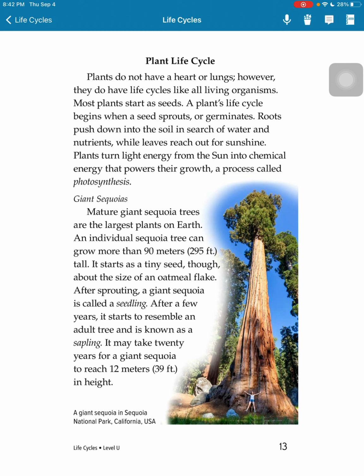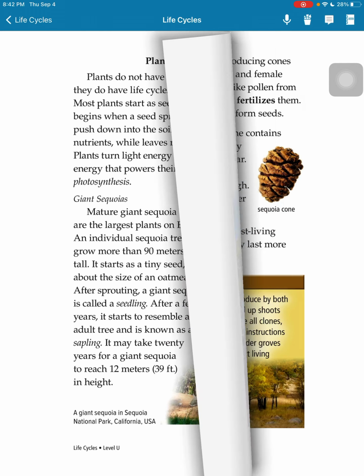Giant sequoias. Giant sequoia trees are the largest plants on Earth. An individual sequoia tree can grow more than 90 meters, 295 feet tall. It starts as a tiny seed, though, about the size of an oatmeal flake. After sprouting, a giant sequoia is called a seedling. After a few years, it starts to resemble an adult tree and is known as a sapling. It may take 20 years for a giant sequoia to reach 12 meters, 35 feet in height.